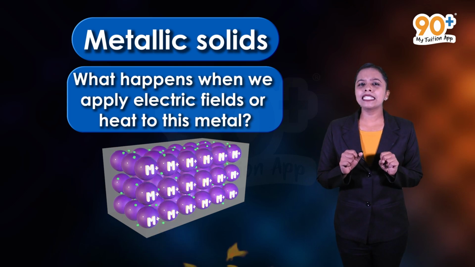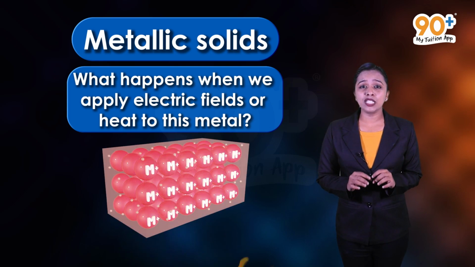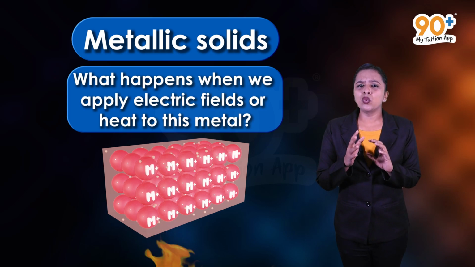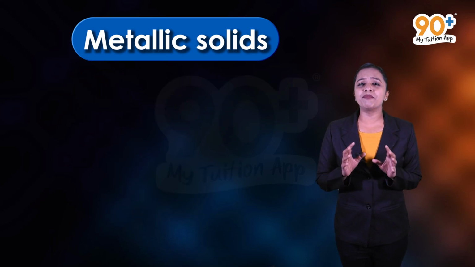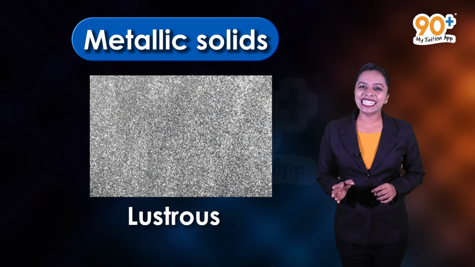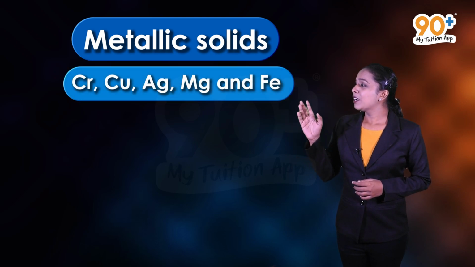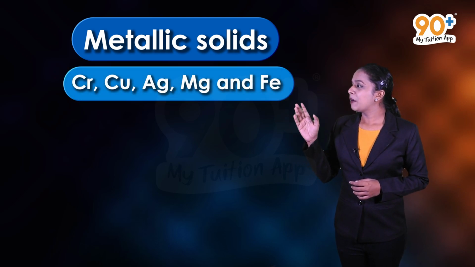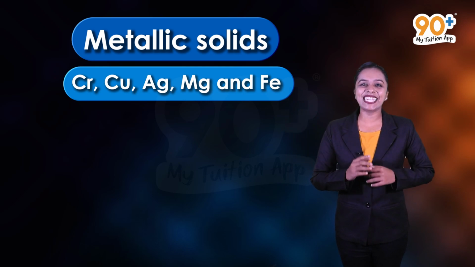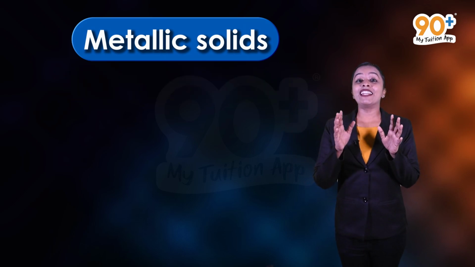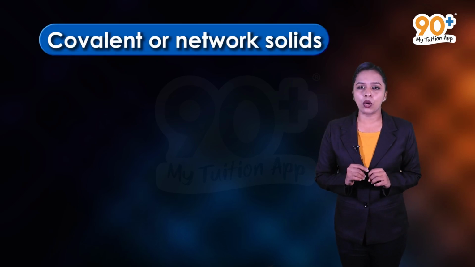Similarly, when heat is applied to one portion of the metal, the thermal energy is uniformly spread throughout by free electrons. The presence of free electrons in metals makes them lustrous, malleable and ductile. Chromium, copper, silver, magnesium and iron are some examples of metallic solids. Now let's discuss the last one, that is covalent or network solids.